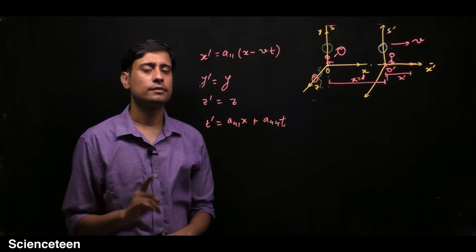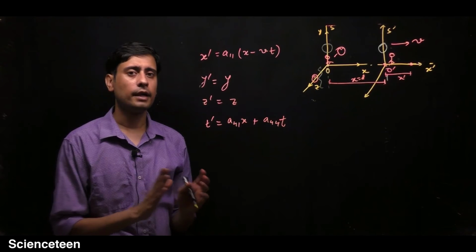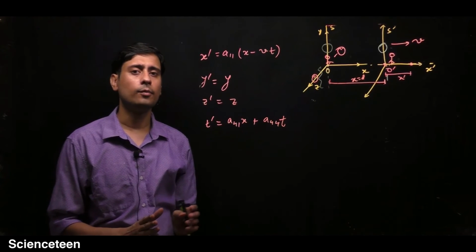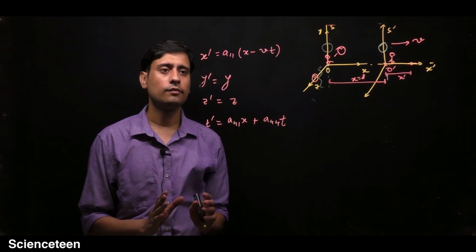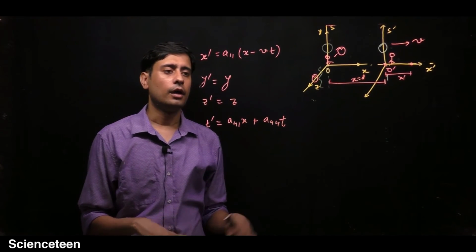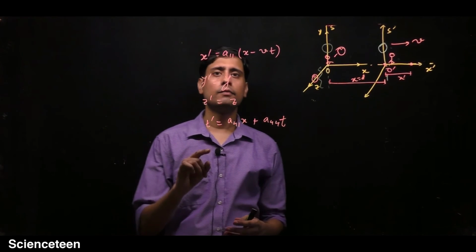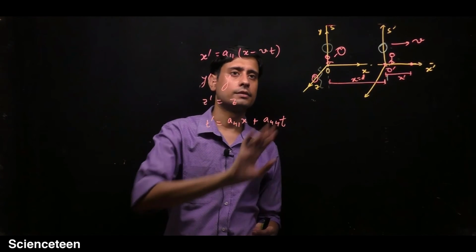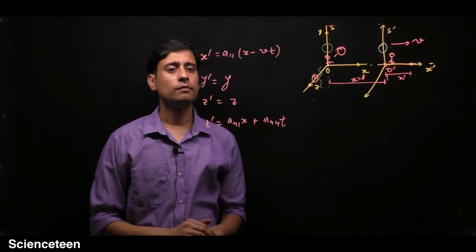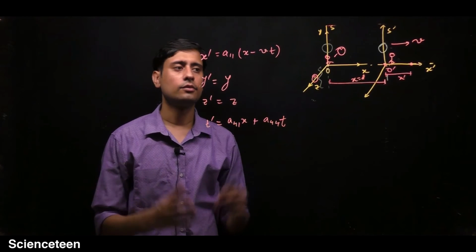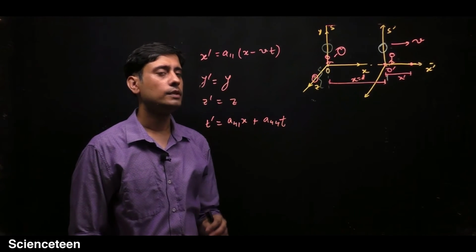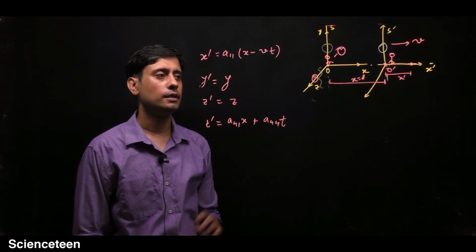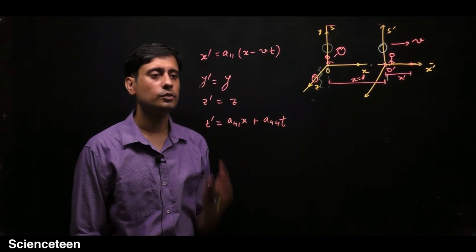The third thing which we have not applied yet is the constancy of the velocity of light. So let's apply the constancy of the velocity of light, and applying that we will be finding these three coefficients. Without that we cannot find these coefficients, because from the arguments we have rejected some of the coefficients and put them to be 0.